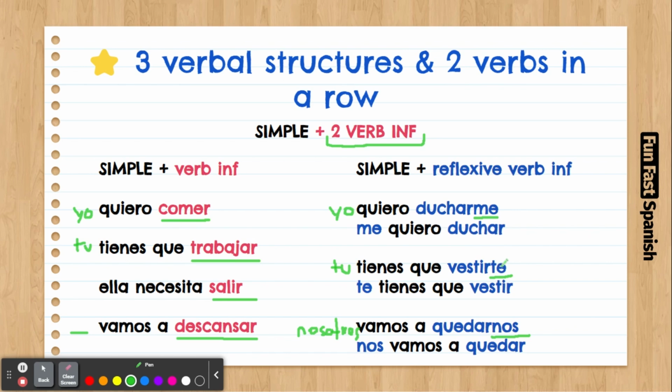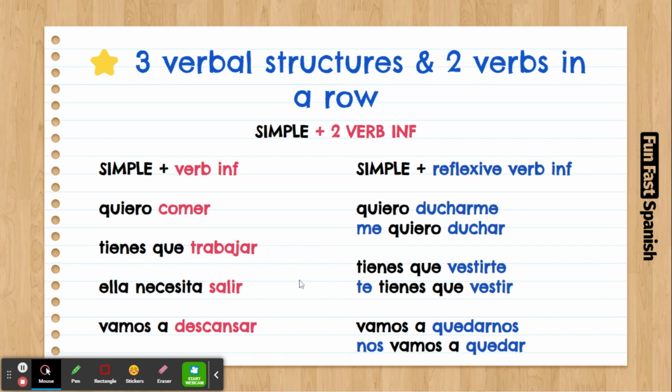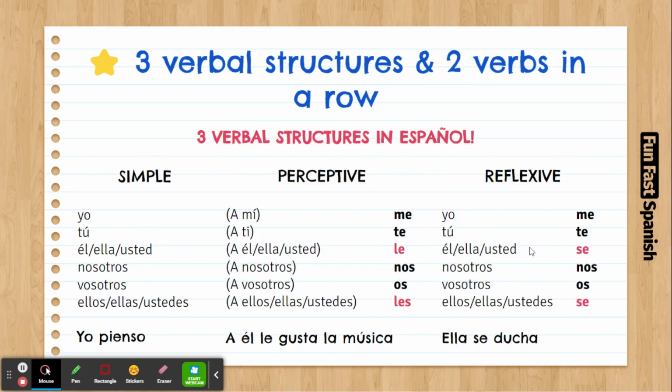Yo, me, tú, te, nosotros, nos. Let me show you here. So, for nosotros is nos. See here? Nosotros, nos. For yo is me. For tú is te. For él, ella, usted is se. Vosotros, os, and so on. So this word is going to change according to the personal pronoun.